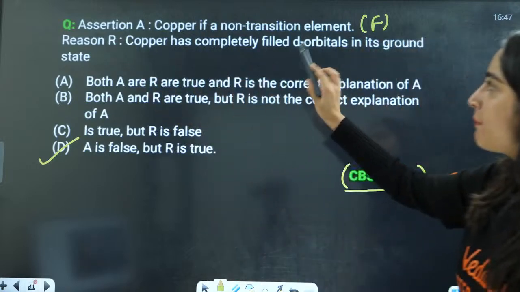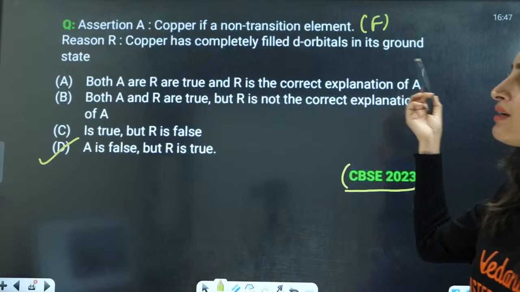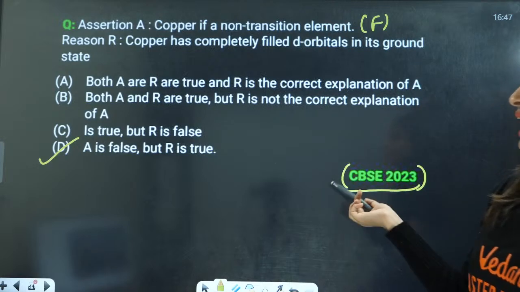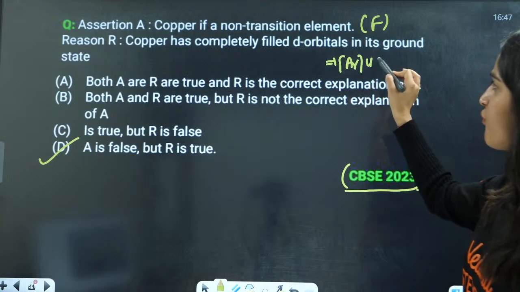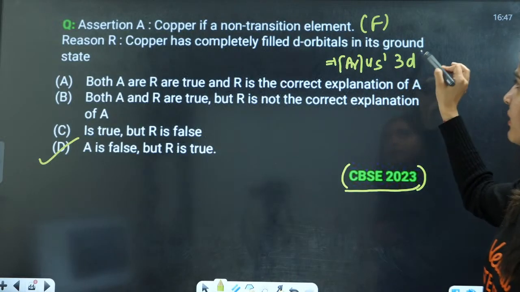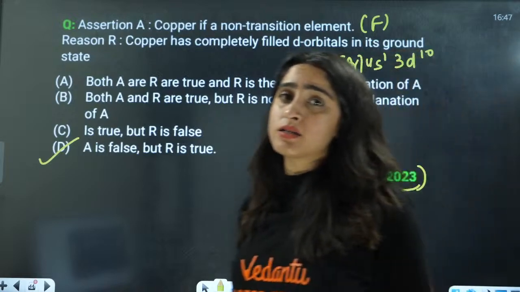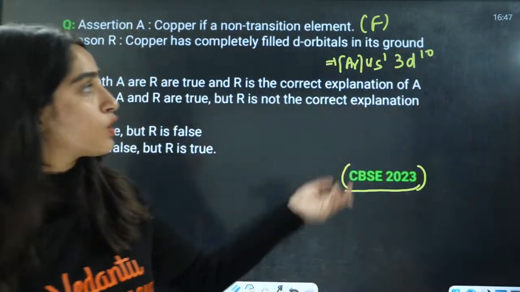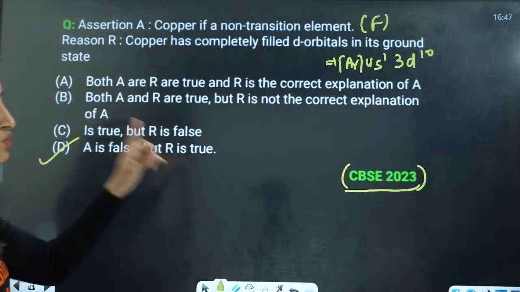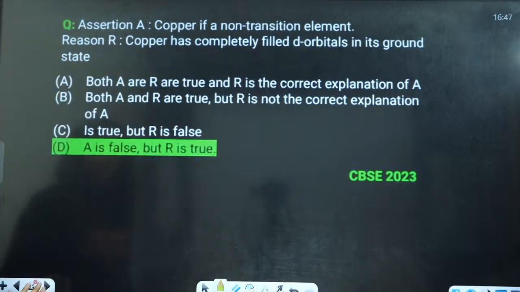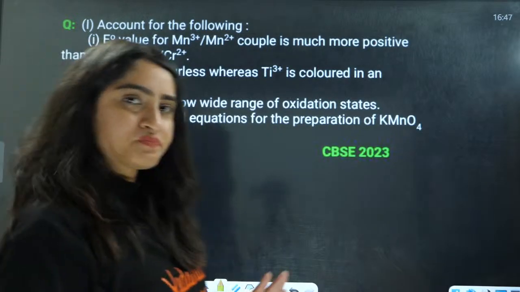Copper has a completely filled d orbital in its ground state. Is it? Yes, it has a configuration argon 18, 4s1, 3d10. But that doesn't mean it is non-transition, because 4s has one electron, not fully filled. So D is the correct answer.